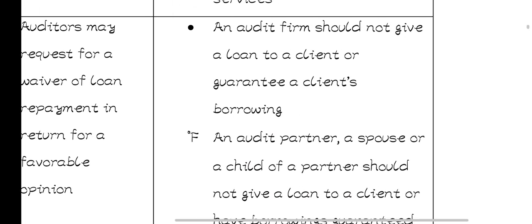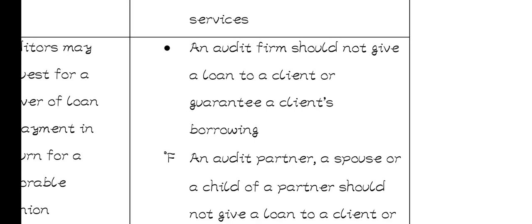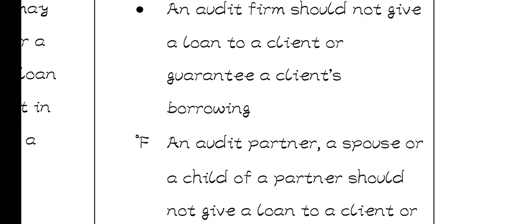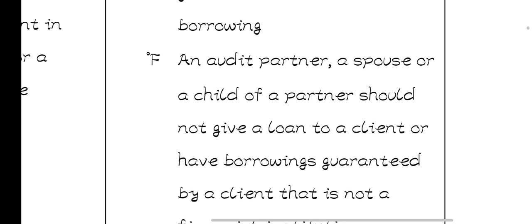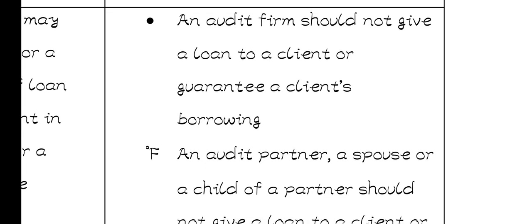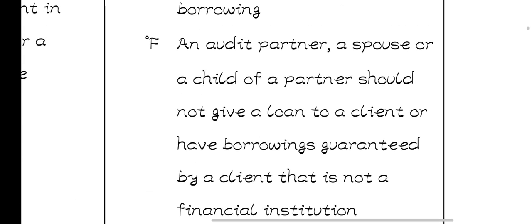Then the safeguard is that an audit firm should not give a loan to a client or guarantee a client's borrowing. Like KPMG should not give any loan to MTN in case they are working together, because that will affect their opinion.